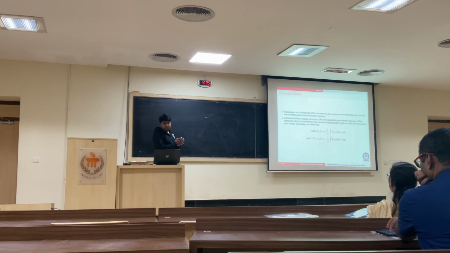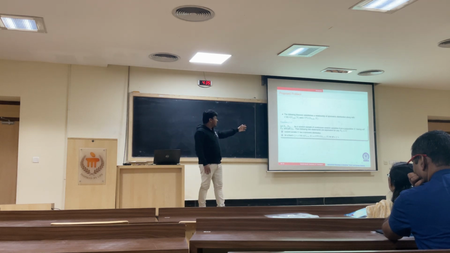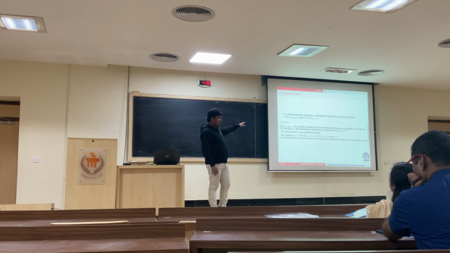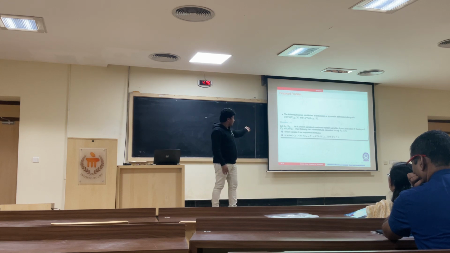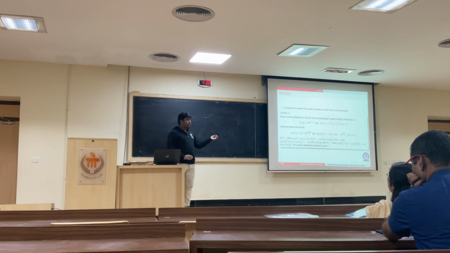Then the next terms are cumulative residual entropy inaccuracy and cumulative past entropy inaccuracy measure. These are the definitions. Based on these definitions, again we are calculating the same thing for the record values. And then this is the theorem corresponding to that definition: X has a symmetric distribution if and only if the cumulative residual inaccuracy entropy measure is equal to the cumulative past inaccuracy measure. There is the upper record value and the lower record value, and both are equal. So these are the theorems, and then we are verifying them using a few examples.